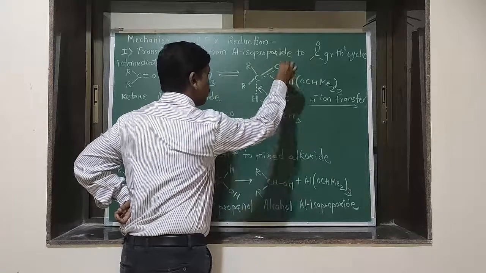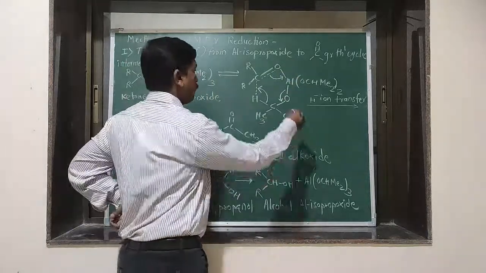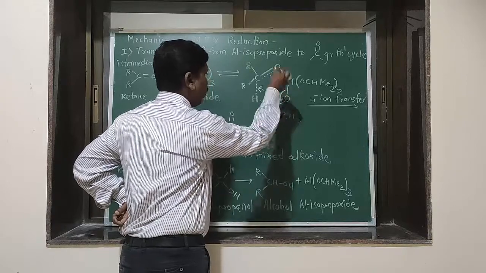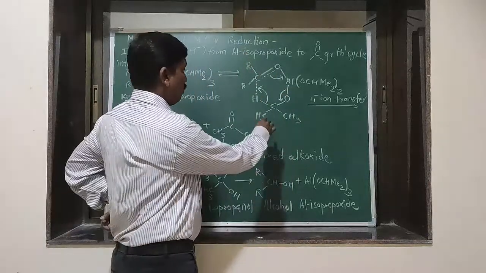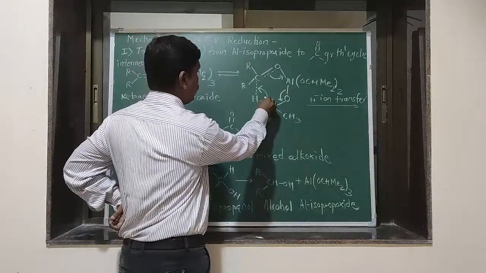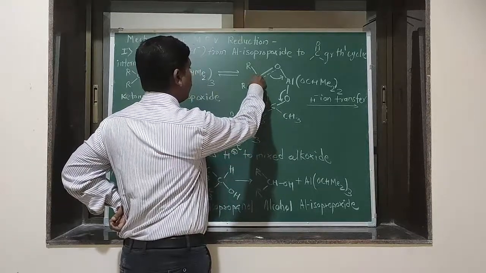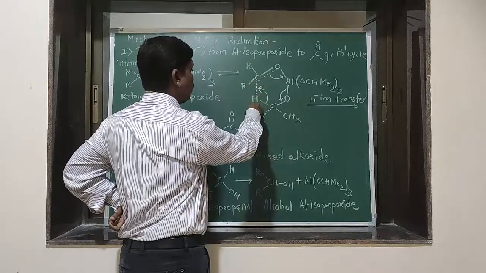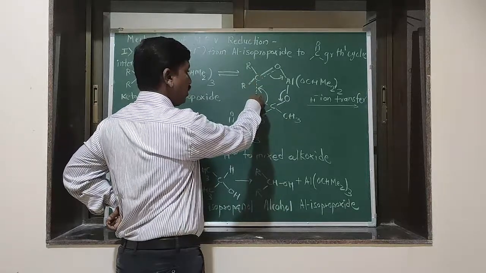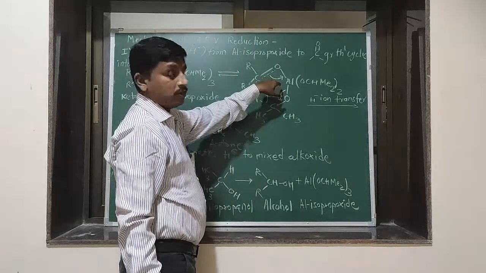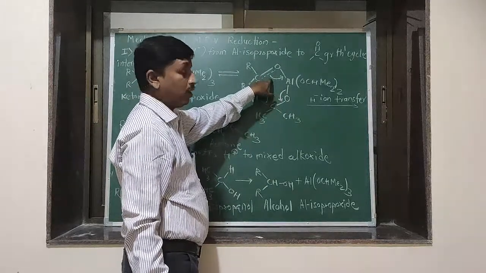The bond between the aluminum and oxygen is broken, and the new bond between the carbon and hydrogen takes place, so it is represented by a dotted line. This bond is vanishing or shifting here, so this is represented by a dotted line.